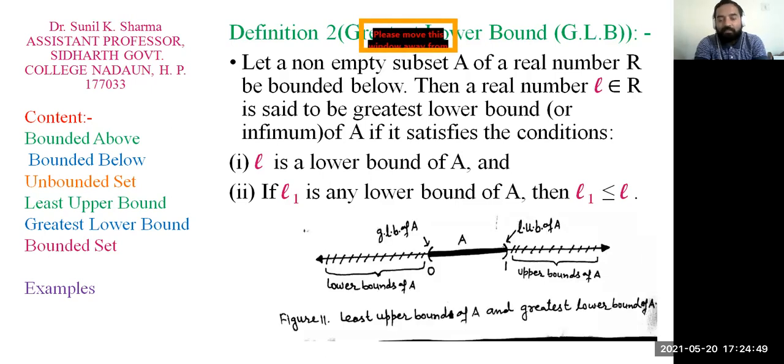So you can see in this figure that 0, -1, -2, -3 all are lower bounds. But if we talk about 0 and -1, 0 is greater than -1. So 0 is the greatest lower bound of this non-empty set A.